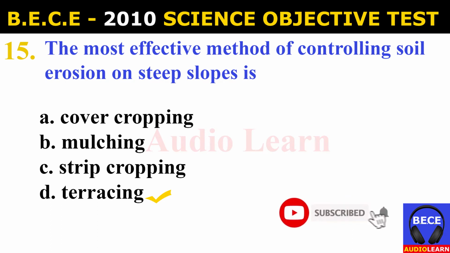Number 15. The most effective method of controlling soil erosion on steep slopes is A. cover cropping, B. mulching, C. strip cropping, D. terracing. And the answer is D. terracing. The most effective method of controlling soil erosion on steep slopes is terracing.